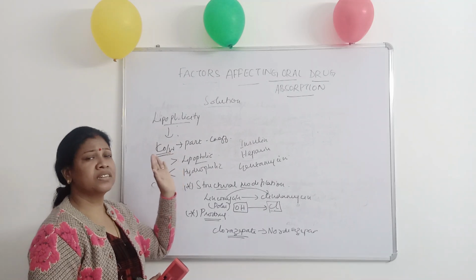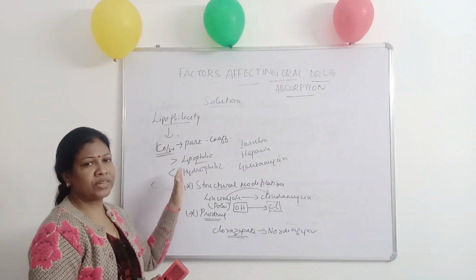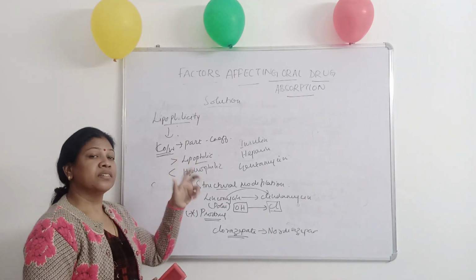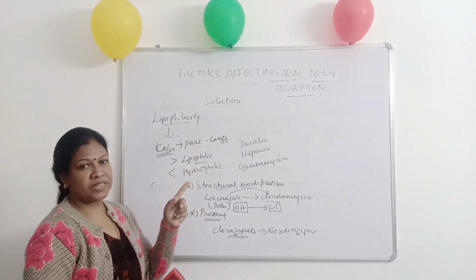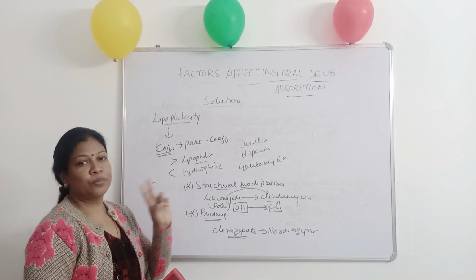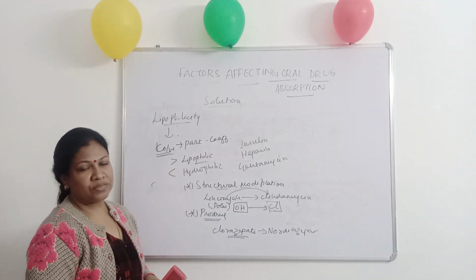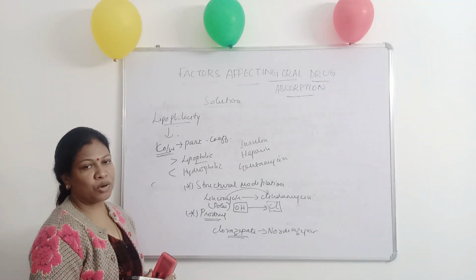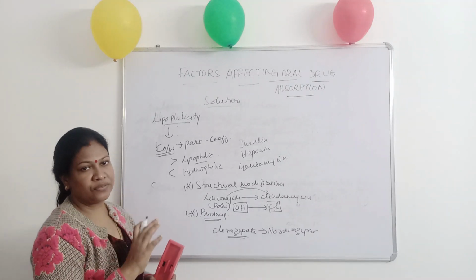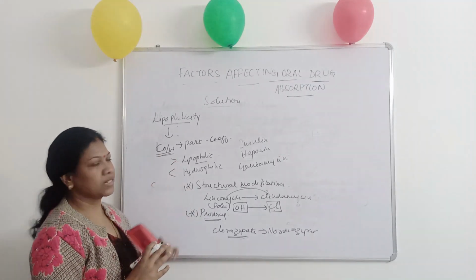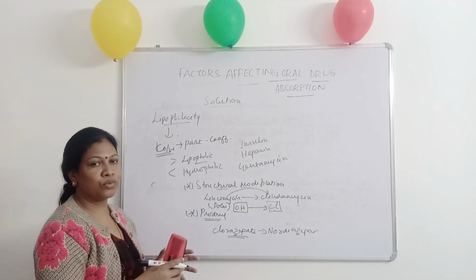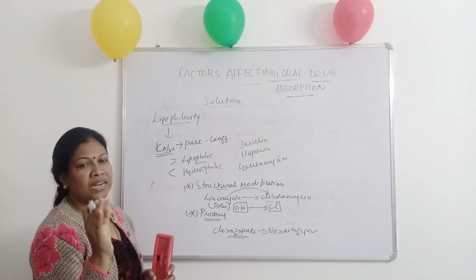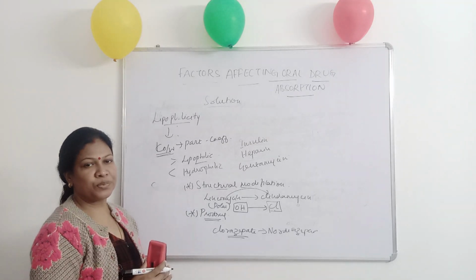So we discussed what factors affect absorption when the drug is in solid form, and we discussed today the factors when the drug is in solution form. Just two factors: the drug's pKa and GIT pH, and the second factor was the lipophilicity of the drug. These two we discussed today, and in my next video we are planning to discuss the pH partition theory and its deviation. It again comes under this factor, that is, the drug when it is in solution form. So combining these three parameters, the drug's pKa, pH and lipophilicity, we can explain by the pH partition theory.